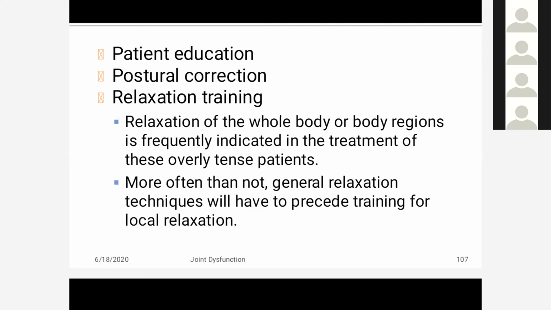Then relaxation training. Relaxation of the whole body or body region is frequently indicated in the treatment of the tense patient, because TM joint patients always suffer from stress. Loss of functional activity like talking and chewing gets restricted, and that leads the person to become anxious or stressed. So relaxation exercises should be included in the rehabilitation program. More often than not, general relaxation technique will have to be preceded by training for local relaxation.